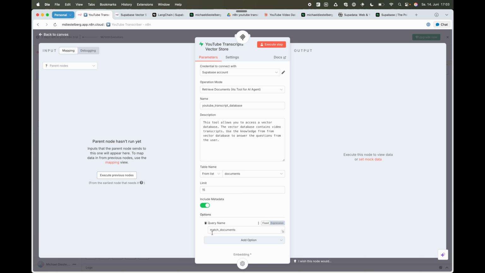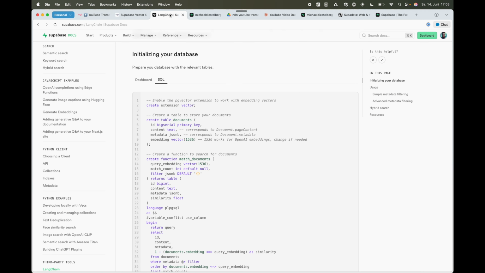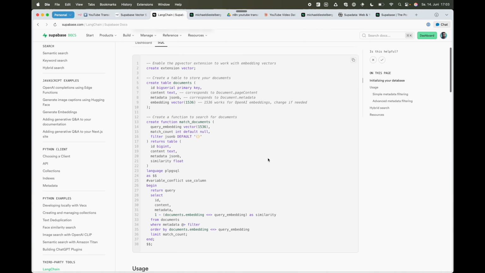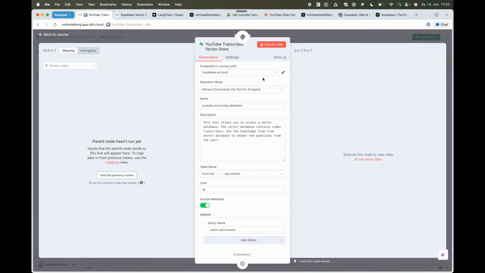And the query name here, the match_documents, that's a function that we initially created when we created this table. So you can see there is a create function statement in here with match documents. And that's the one that is being referenced here in this node. And with this, you already have 2 tools exposed through the MCP to your AI, for example, Claude.